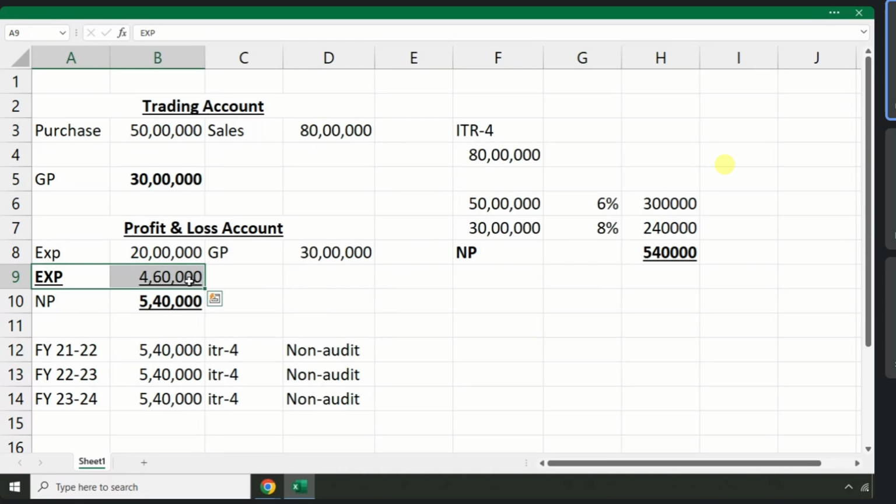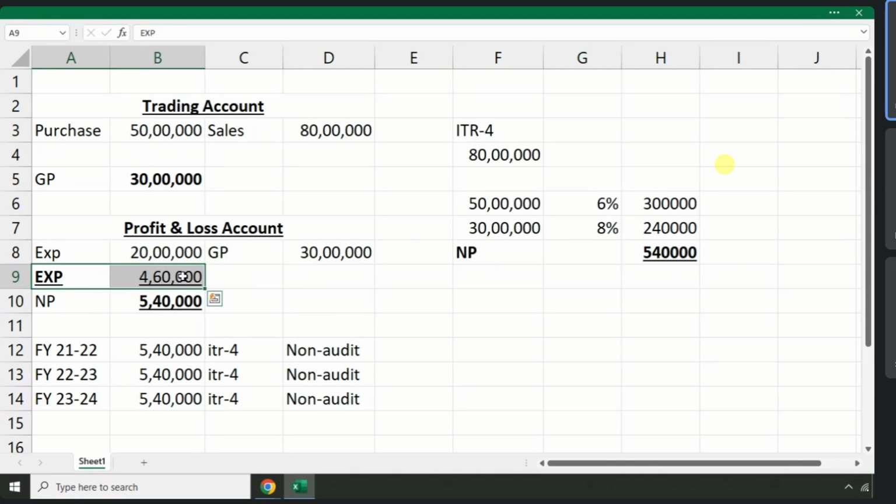Paid for puja expenses, stationery expenses, office, staff welfare, repair and maintenance, any other dummy expenses they will book, and they will directly report the profit as 5,40,000. Now they will ask the fees to the client. Sir, your actual profit is 10 lakhs. I have booked so many expenses. I collected bills from different companies. I am showing you in your book of accounts. I have reduced your profit.